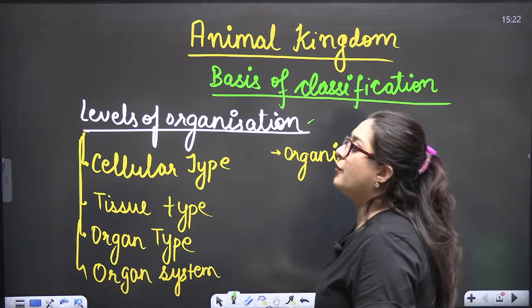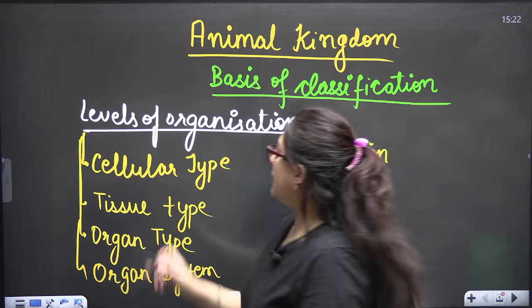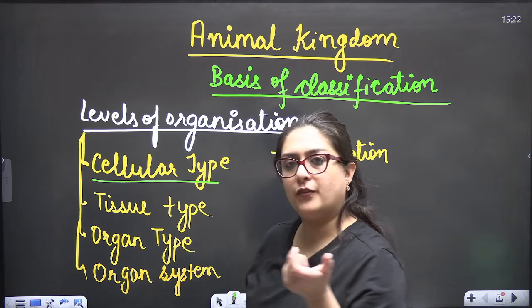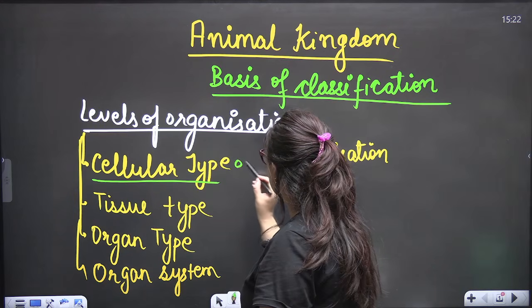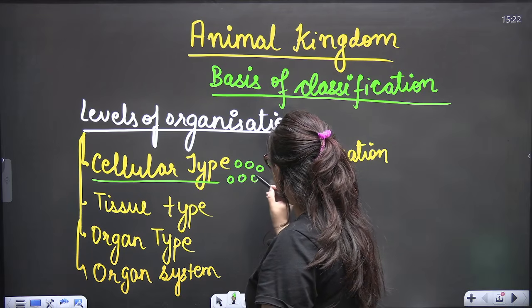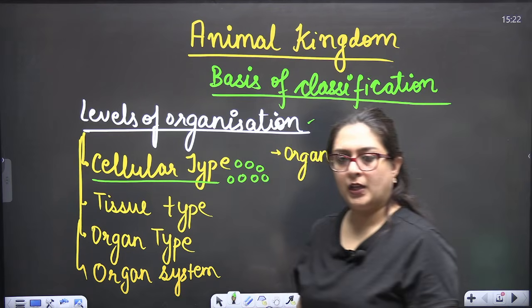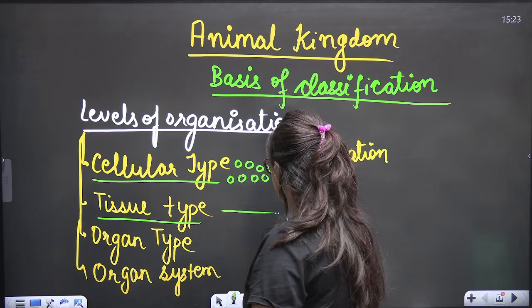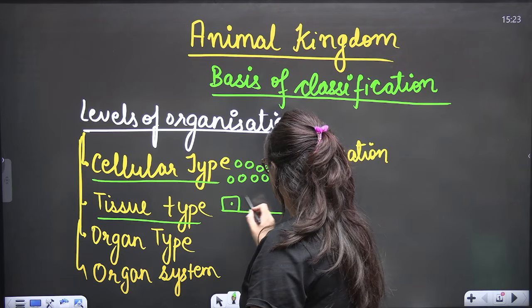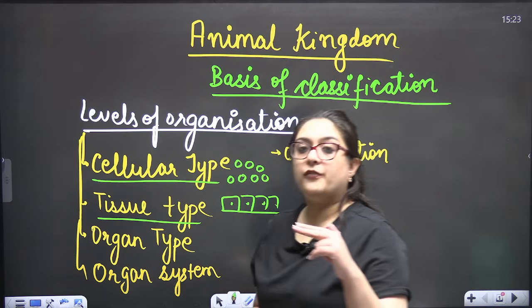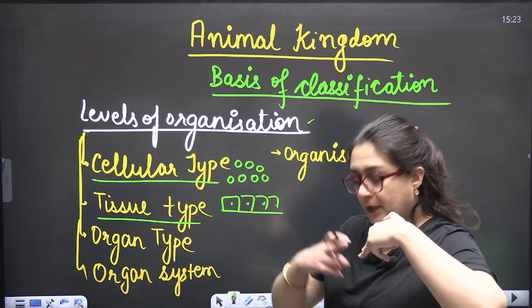First is level of organization. Whether the organism has only a cellular type of organization, meaning clusters or aggregates of cells, is present. Now when cells form a group, they form a tissue. If we are moving from this to this, always the things go from simpler to complex.